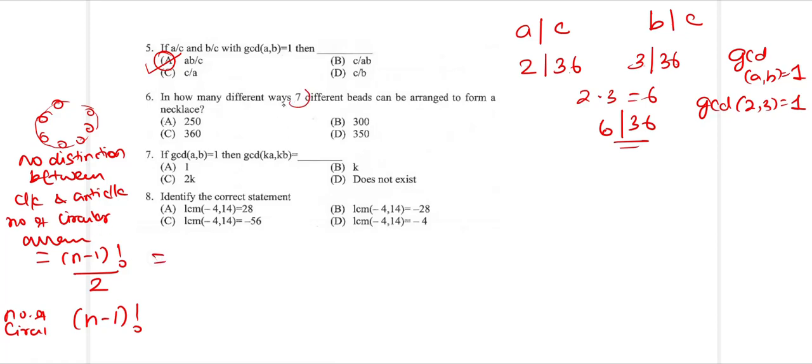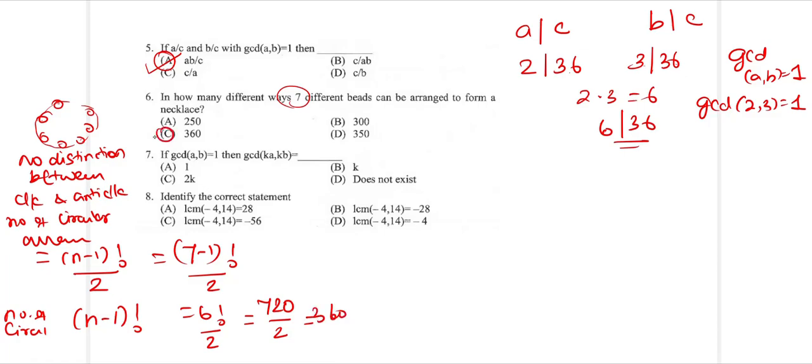Number of beads here is 7. So it is going to be (7 minus 1) factorial divided by 2. What is 7 minus 1 factorial? It is going to be 6 factorial divided by 2. What is 6 factorial? 6 factorial is going to be 720. Use your calculators. So divided by 2, this makes it 360. So the answer is over here C, which is going to be 360.